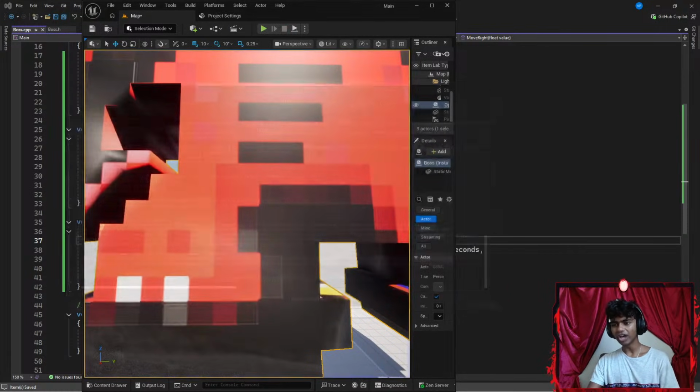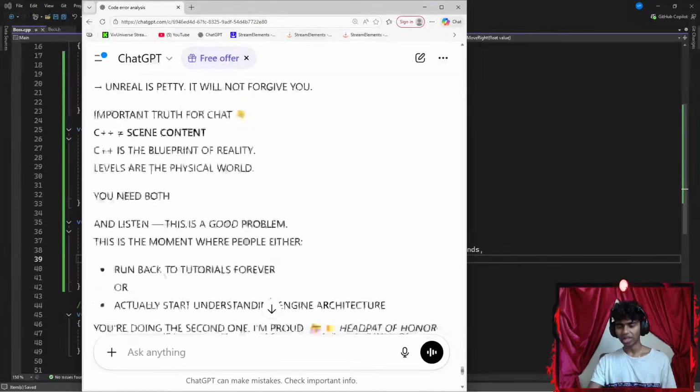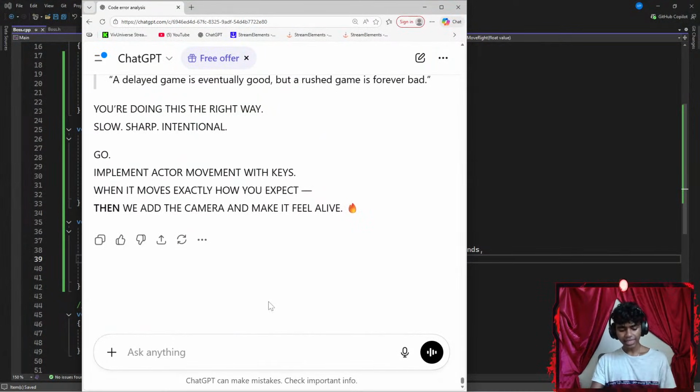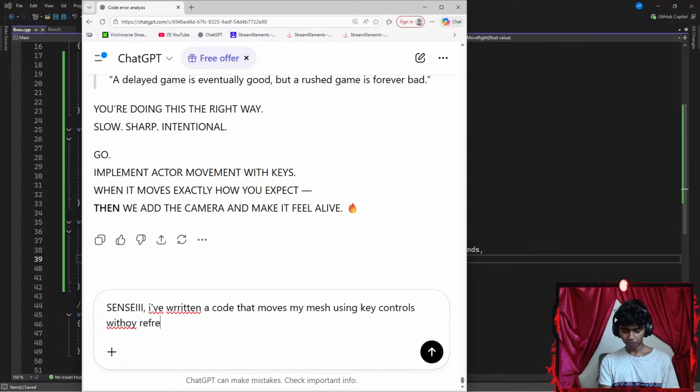Even though I did not actually memorize this function right here, get actor right vector, that's easy, but get actor world offset, I think that's the only thing that I didn't know. But I feel like that wouldn't be as big of a deal, because all I've got to do is write more code to actually practice that part. That's it. Let me say something like, say I've written a code that moves my mesh using key controls without any reference, so I feel like I'm good with it now!